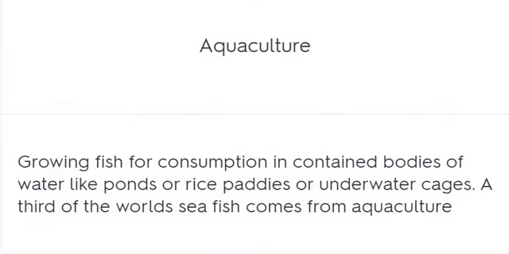Aquaculture. Growing fish for consumption in contained bodies of water like ponds or rice paddies or underwater cages. A third of the world's sea fish comes from aquaculture.